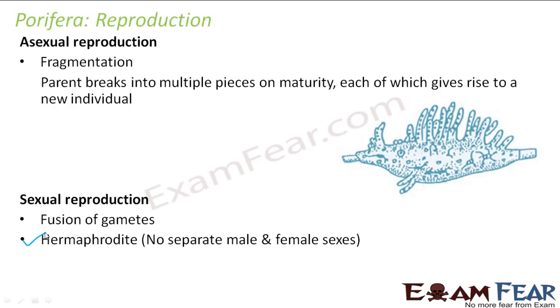So for sexual reproduction, you just need 2 gametes because all gametes are identical. So such organisms which do not have separate sexes are known as hermaphrodite. So porifera are hermaphrodite. So any 2 gametes will fuse together to form a new organism. So this is how the porifera reproduce.